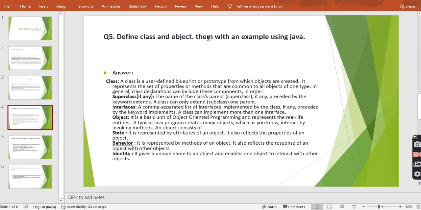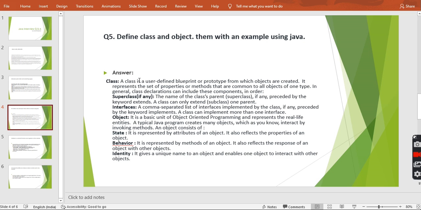Define class and object and provide the examples. As I explained about Java, if we want to run any logic and execute it with the help of JDK, we have to compile and run our Java code. So this is a class. We can make a class that contains some data members and member functions, and to invoke the properties of the class we can create an object.